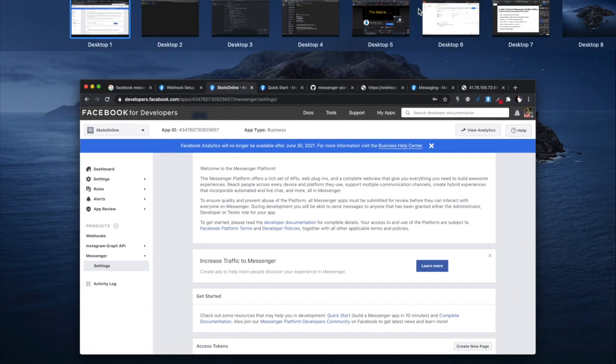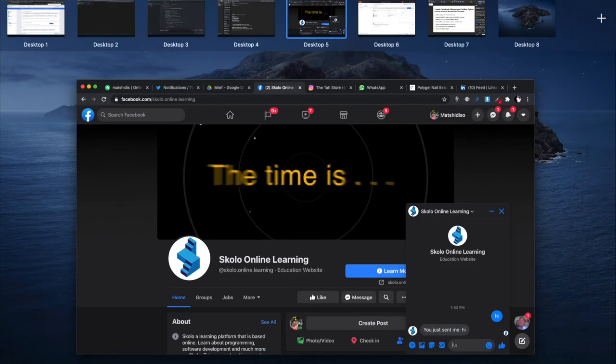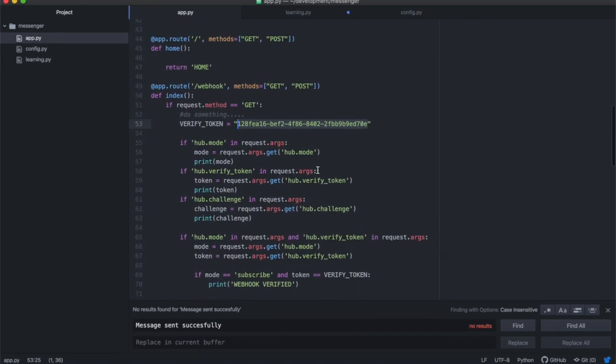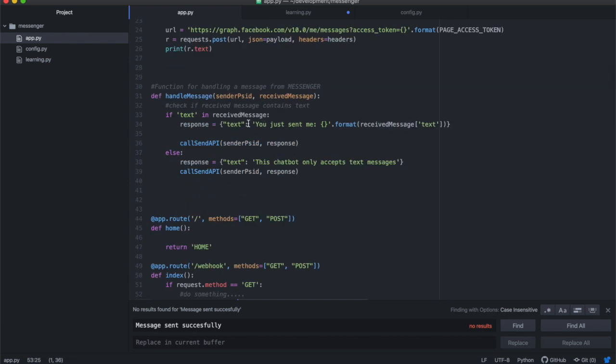Okay, so we're going to test this app. It should feed back to us whatever we send to it. So let's try it. Let's try and say hi. Just give it a moment. All right, you just sent me hi. So if you look at our Python code, what we asked it to do was that when somebody sends a message, the response will just be "you just sent me", and then it will enter the message that the person sent.